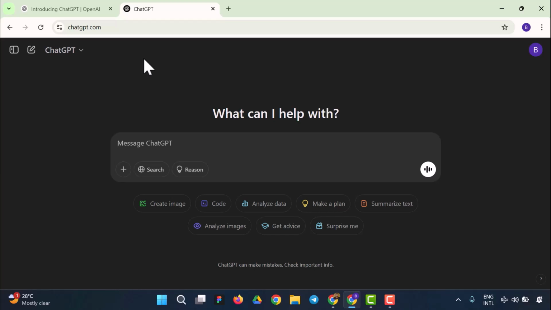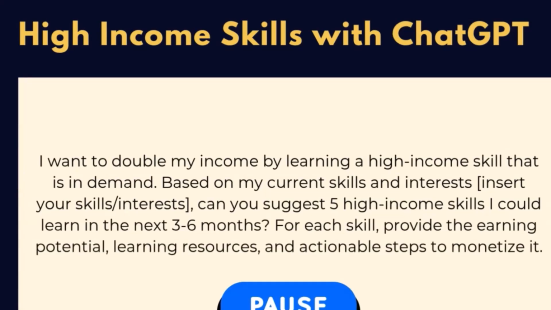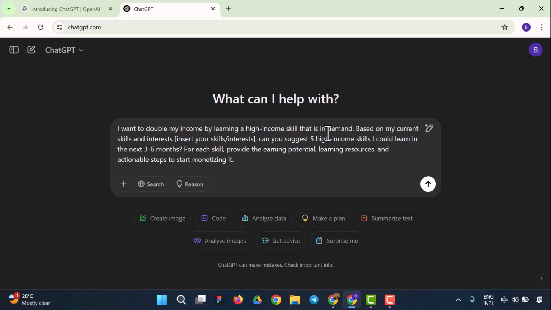Welcome back, guys. The first thing we want to do as a beginner before we proceed is to learn a high income skill. And how do we do that? All I have to do is to paste it, and right here I want to double my income by learning a high income skill that is in demand based on my current skills and interests. So you insert your skill and interest inside here.